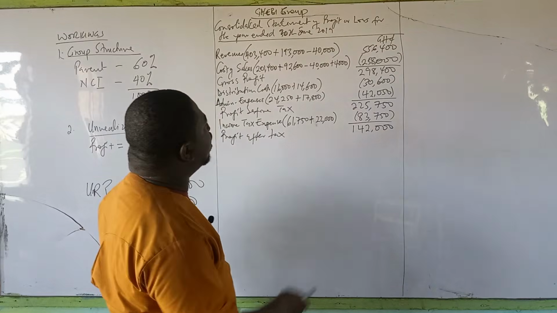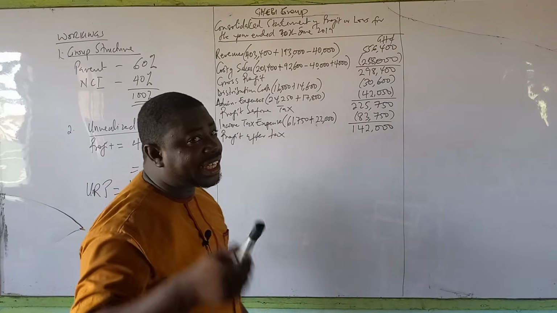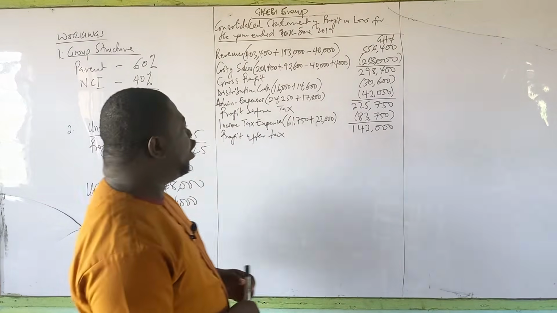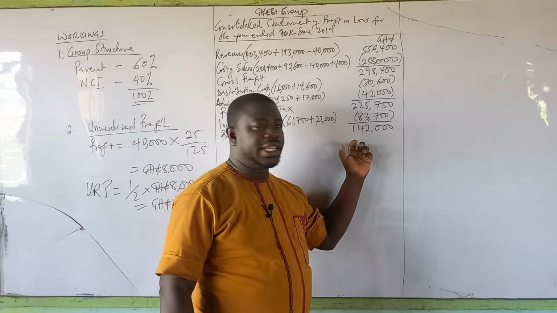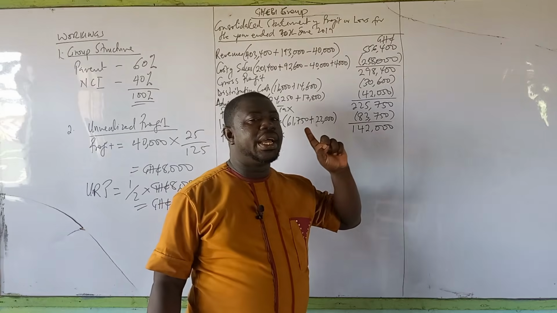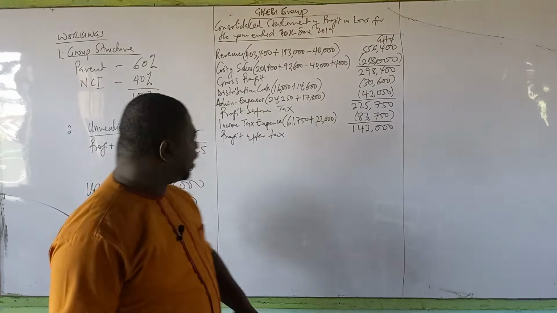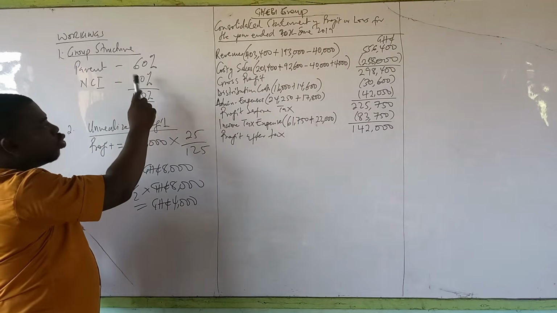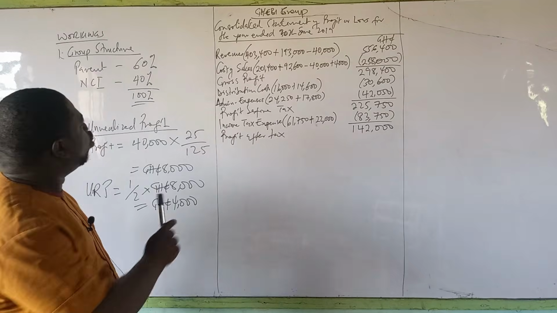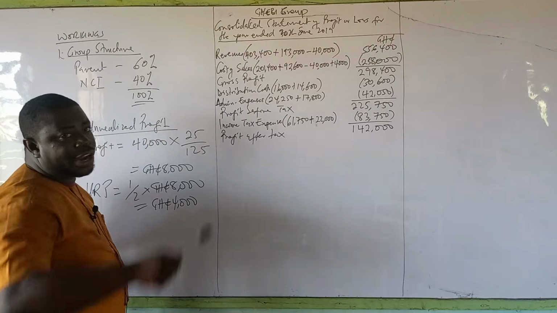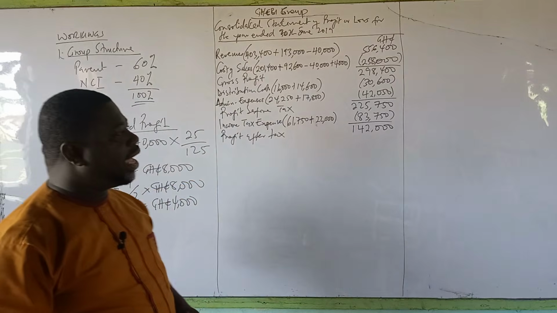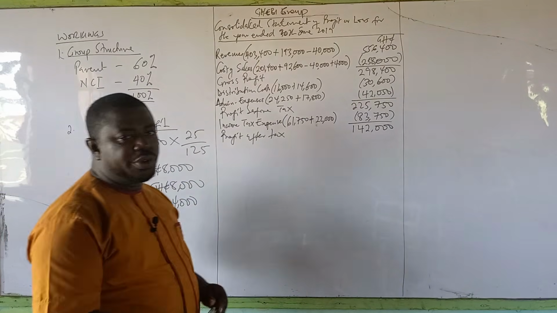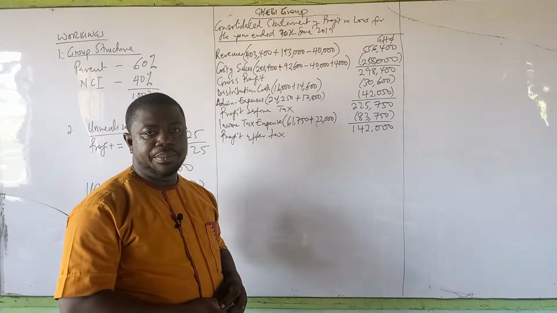However, because this is not a 100% acquisition like the previous video, we now need to show how much of the profit is attributed to the non-controlling interest, which is the 40% holding people. Those who have 40% shares in the subsidiary Ewonia. How much of this group's profit is attributable to them? And then the remaining will be attributable to the parent.